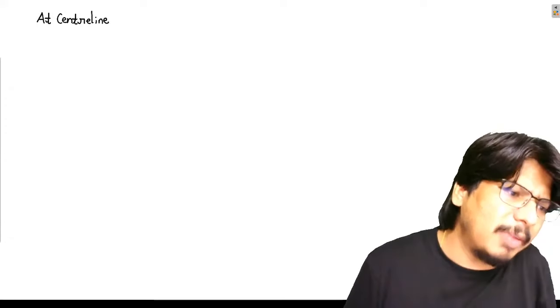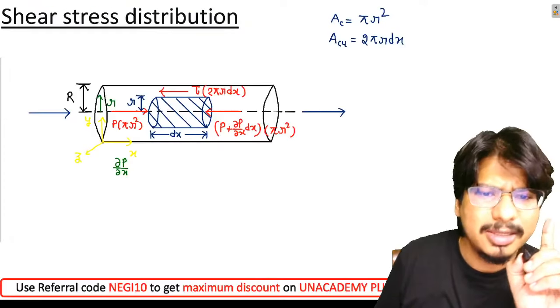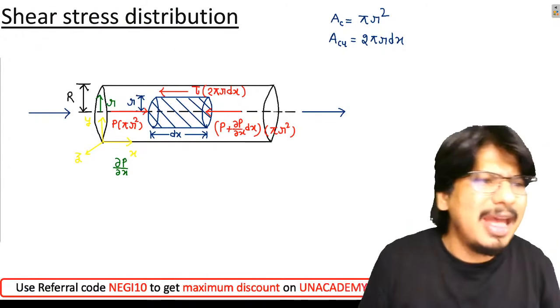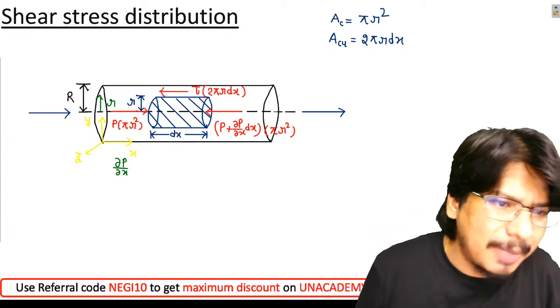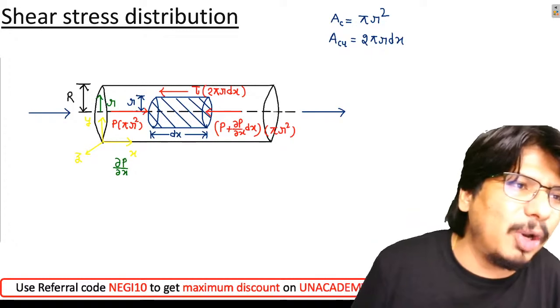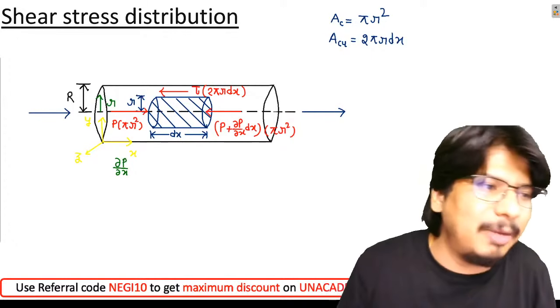Now tell me one thing, at the center line, what will be small r? See here carefully, my friend. What will be small r at center line? Type in chat box. Excellent, beautiful students.